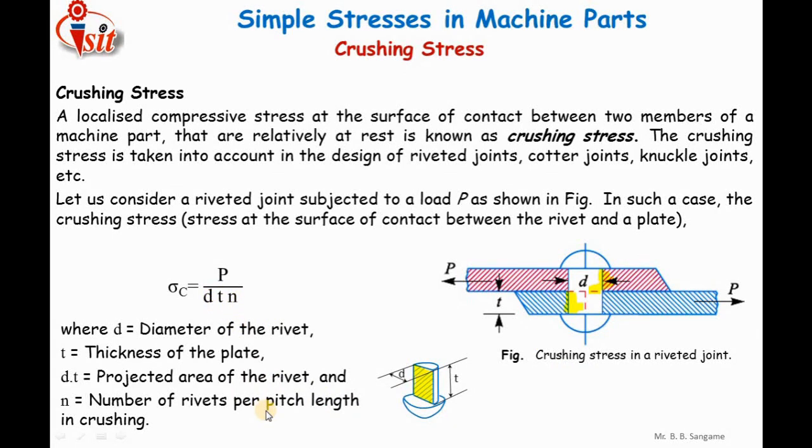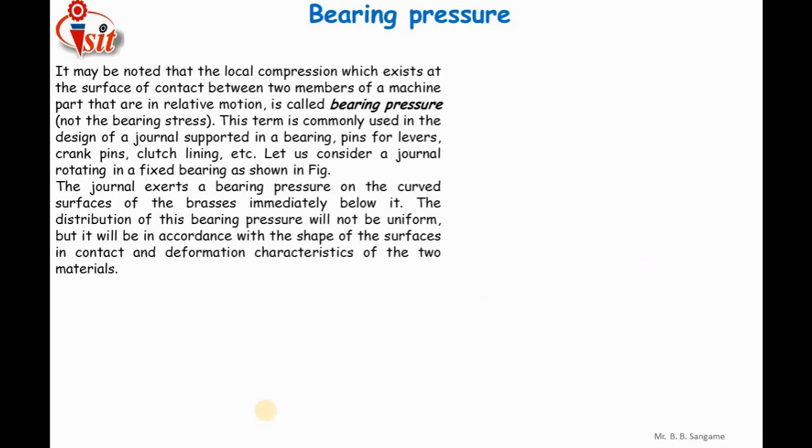Okay, now bearing pressure. It may be noted that it is the local compression which exists at the surface of contact between two members of a machine part that are having relative motion. This part is very important. This makes the difference between crushing stress and bearing pressure. The relative motion is a very important phrase. In case of crushing stress, there will not be any kind of relative motion, but in case of bearing pressure, there will be a relative motion.